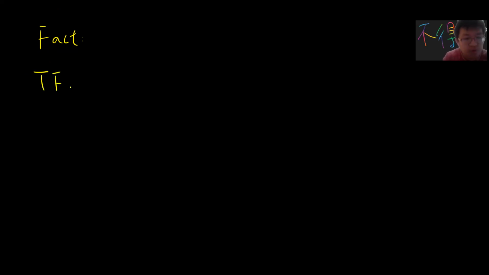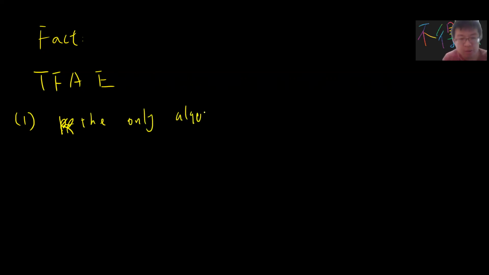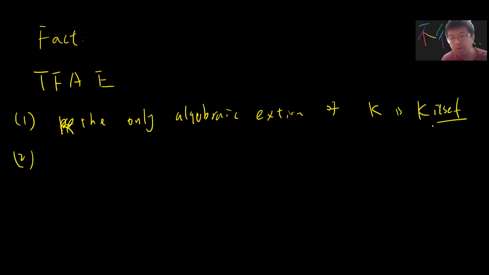So the following are equivalent. The first statement is that the only algebraic extension of K is K itself, so that means you can view K as its own algebraic closure.